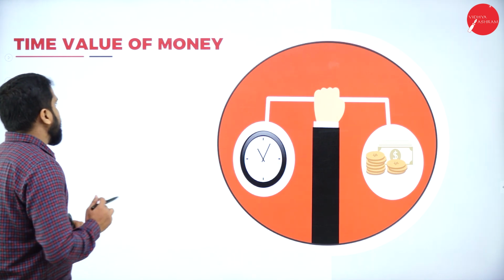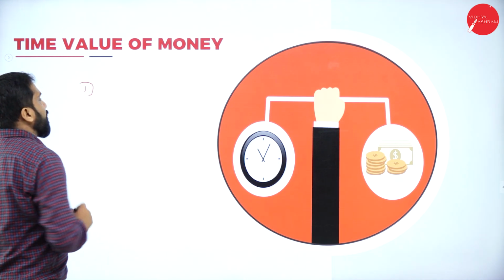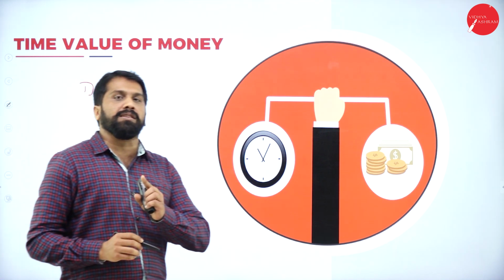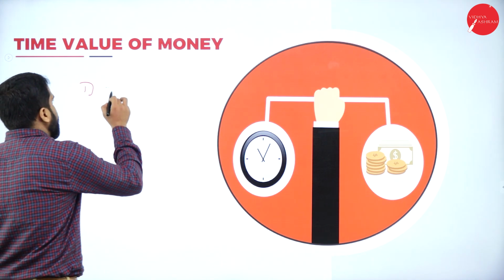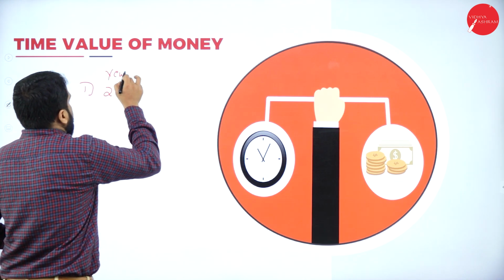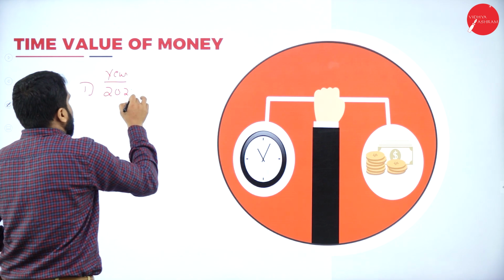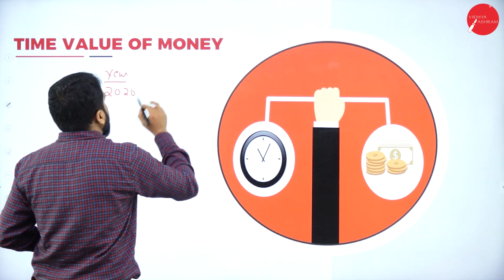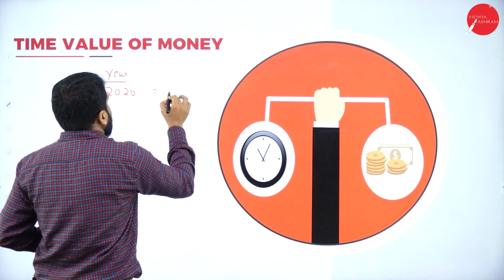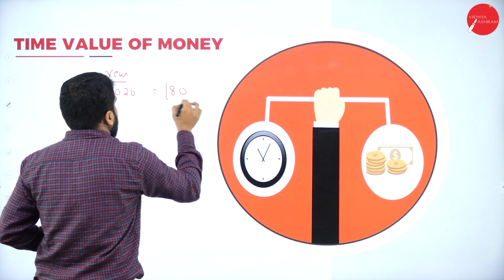For example, what is the price of fuel? 1 liter of fuel. Just assume that in the year 2020, the fuel price is 80 rupees.